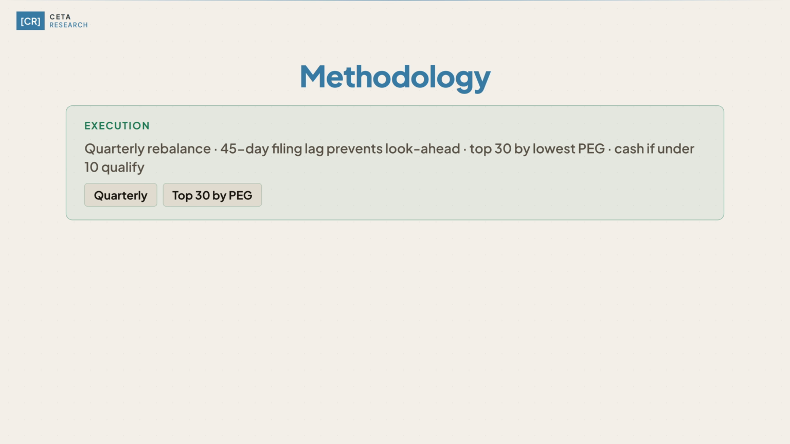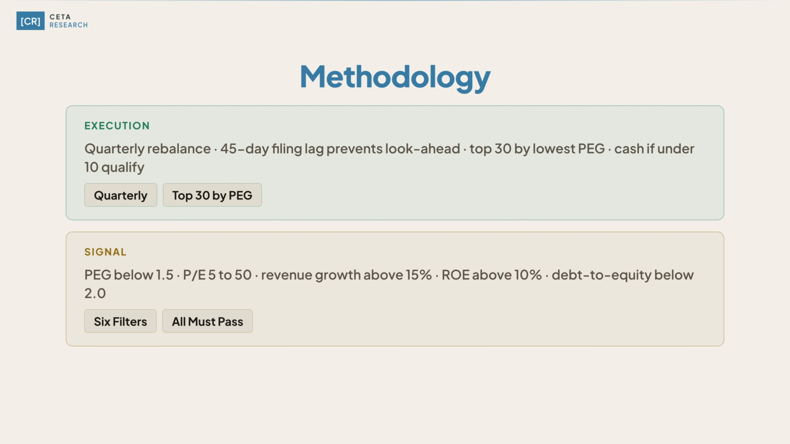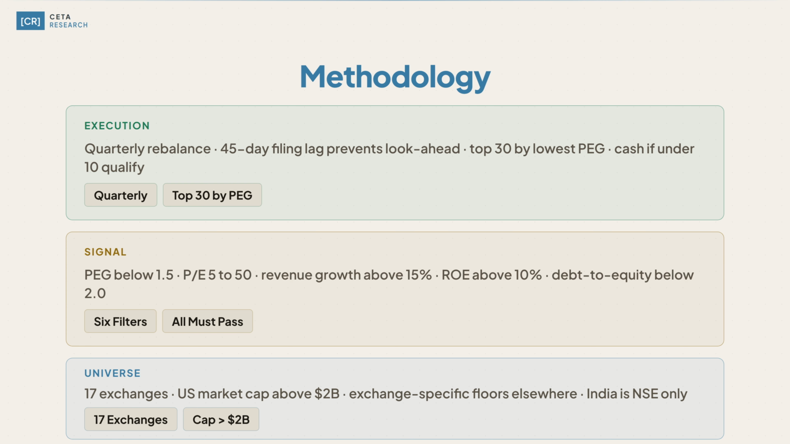The backtest runs quarterly, rebalancing in January, April, July, and October. At each rebalance date, we apply all 6 GARP filters using only the financial data that would have been available at that time. Those 6 filters are PEG below 1.5, P/E between 5 and 50, revenue growth above 15%, return on equity above 10%, debt to equity below 2.0, and market cap above $2 billion for U.S. stocks, with exchange-specific thresholds for non-U.S. markets.